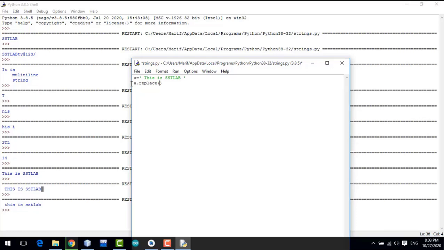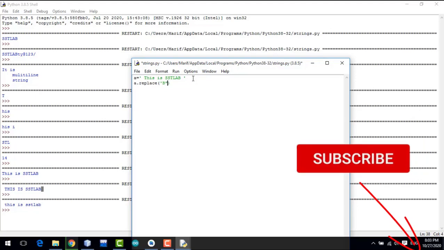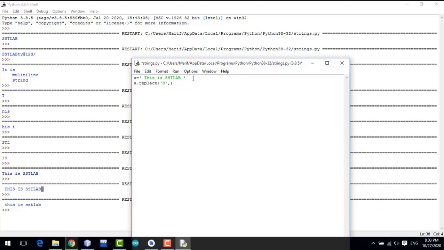Now if I want to replace the last B with G, and then I'll print this string to check.